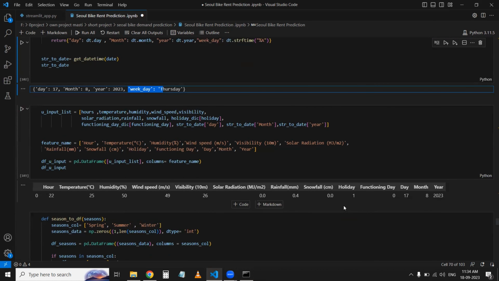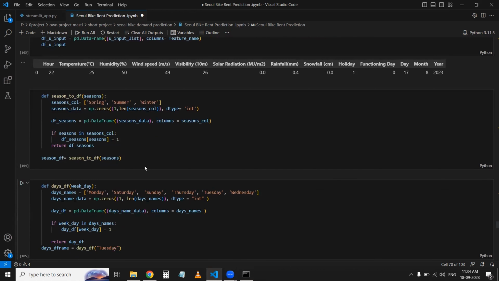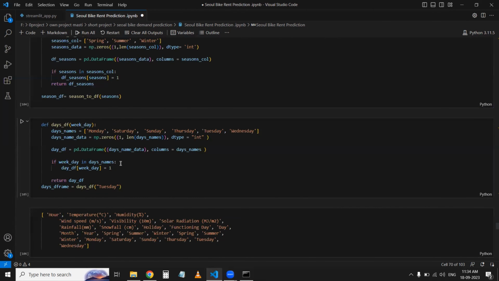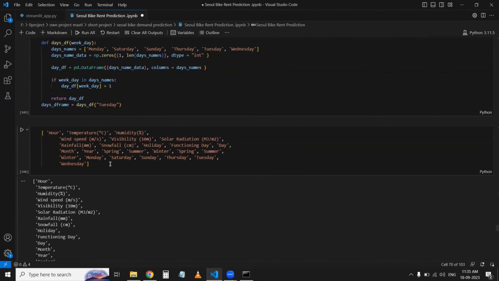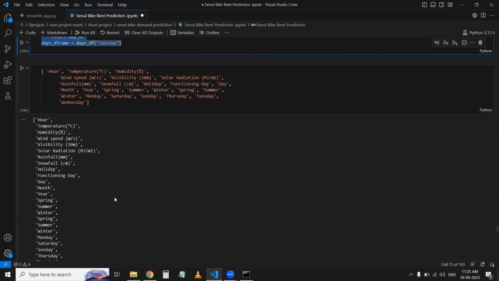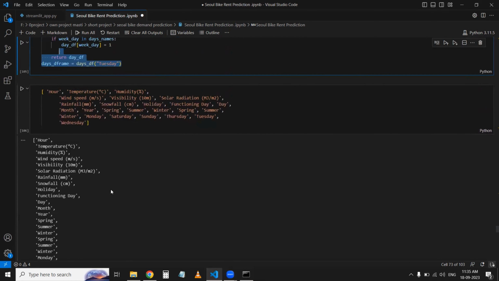Okay, no problem at all. Then after I have written some code to extract the season and weekday for the user, and then after writing this code, I have extracted this.